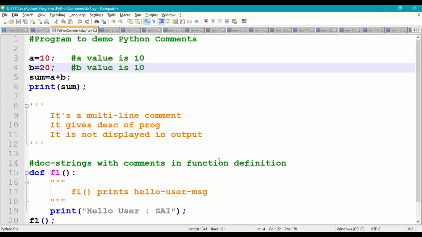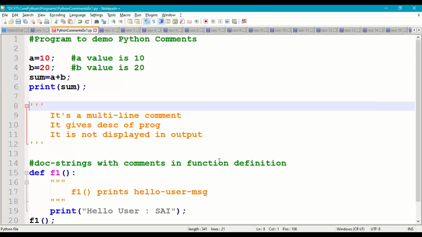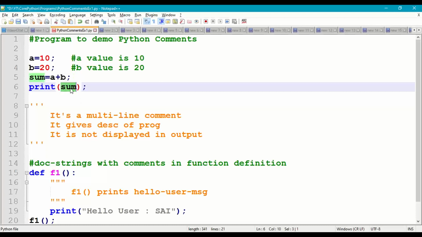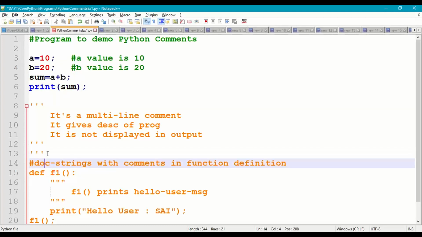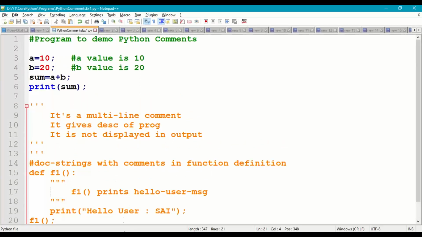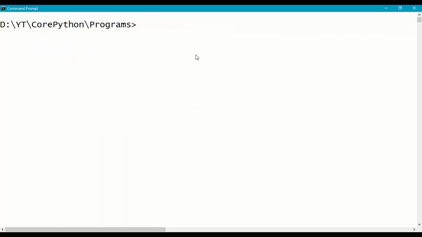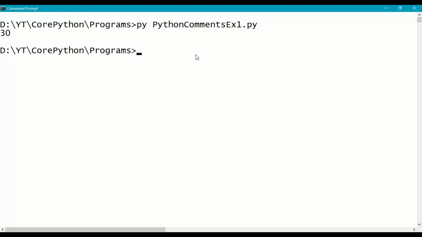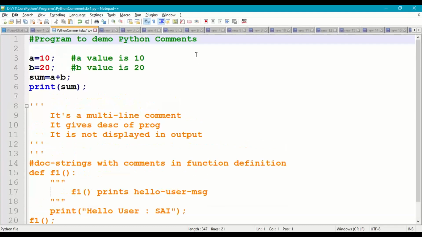Next I'm performing the sum: sum = a + b, print sum. We'll execute till here. Save the program, come to the prompt where you have saved the program, and run python comments example 1. Sum is 30. Here the comment program to demo comments is not displayed, and a value is 10, b value is 20 is also not displayed on the output screen.